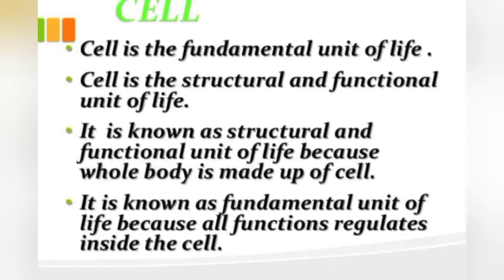The shape and the size of the cell are related to the specific function they perform, and multicellular organisms like human beings perform these functions by division of labor.